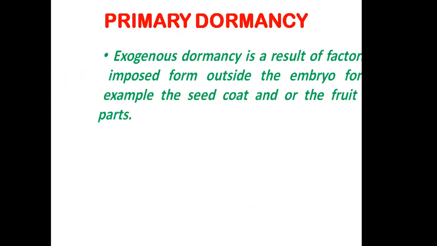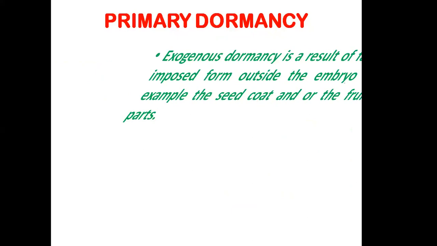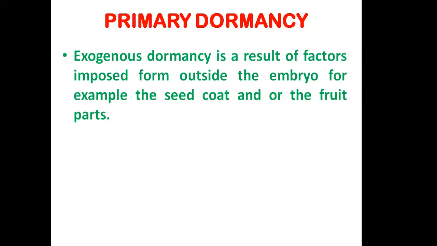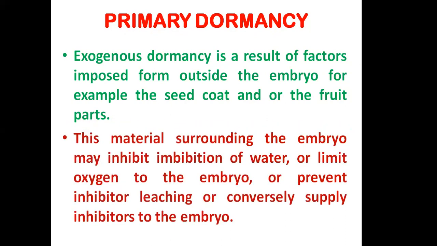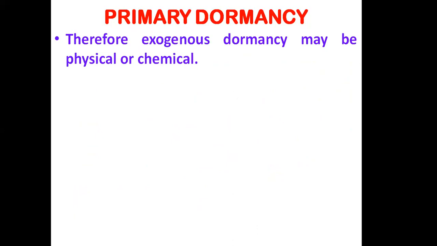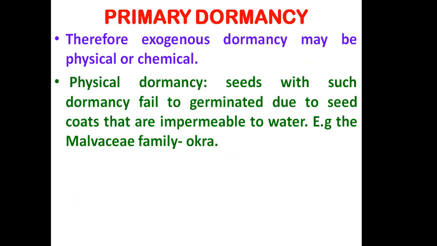Then in primary dormancy, the exogenous dormancy is imposed on the embryo, for example, by the seed coat and or the fruit parts. That is called primary dormancy. This material surrounding the embryo may inhibit the imbibition of water, or limit oxygen to the embryo, or prevent inhibitor leaching, or conversely supply inhibitors to the embryo. Therefore, exogenous dormancy may be physical or chemical. Means both factors may be involved in primary dormancy, physical or chemical.